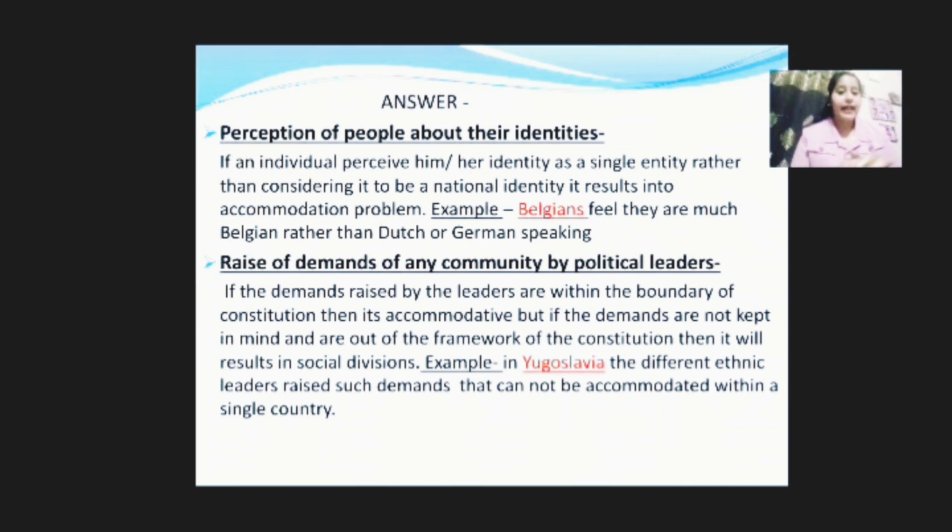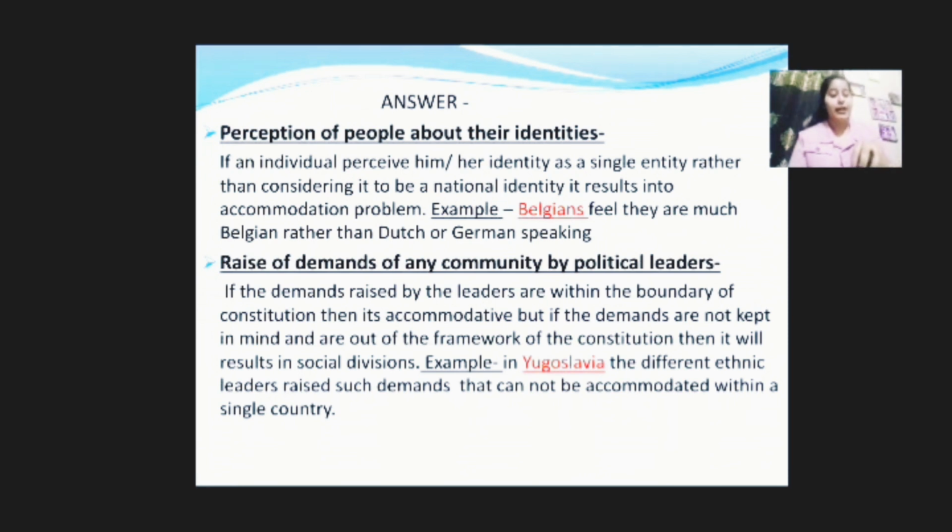The second point here says raising of demands of any community by political leaders. If the demands raised by the leaders are within the boundary of the constitution, then it's accommodative. But if the demands are out of the national or constitutional framework, then it results in social division.